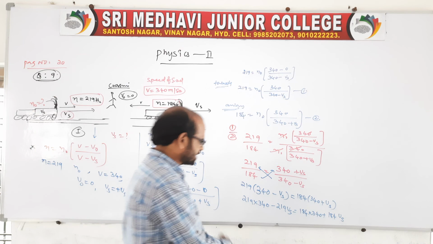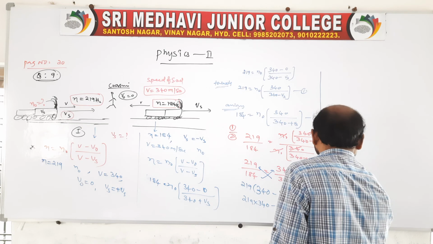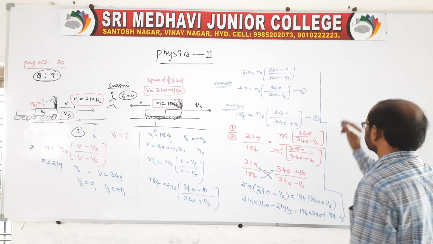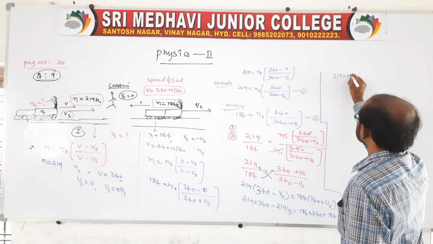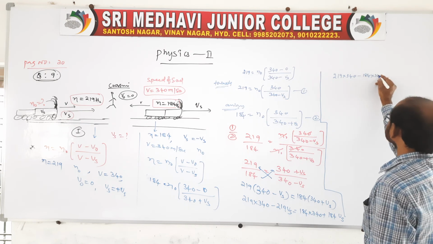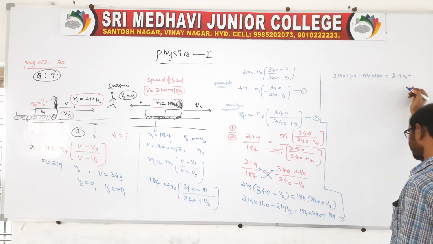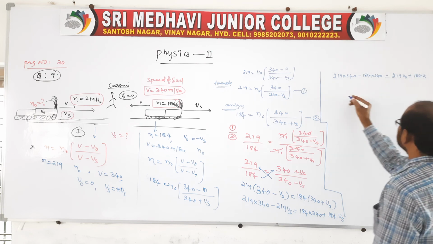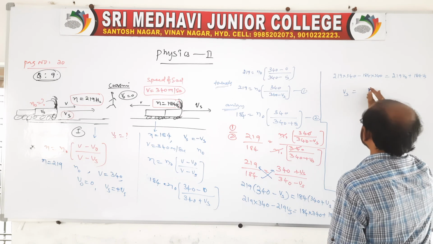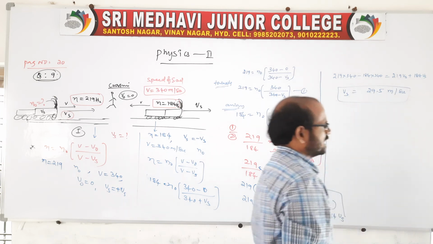per second after simplification. Because you take this side, this minus is there, now take this side, it becomes plus. This side becomes 219 into 340 minus 184 into 340 is equal to, this becomes plus, no? So 219 Vs plus 184 Vs. So after simplification, multiply, subtract and add this, we may get Vs is equal to 29.5 meters per second. It is an approximate value.